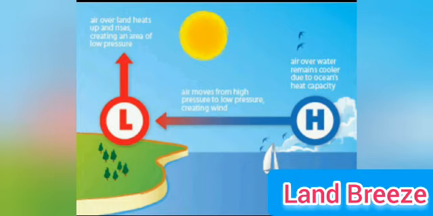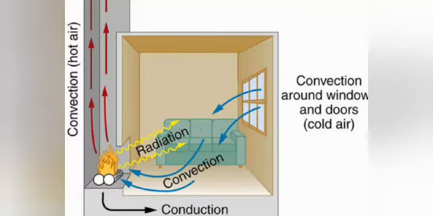Second one is smoke and gases from houses and factories rise up the chimney due to the convection current. Now the third one, ventilators are placed high up on the walls of the room. The warm air containing carbon dioxide inside the room rises up and cooler fresh air flows in through the ventilators. These are the examples of applications of convection currents in air.